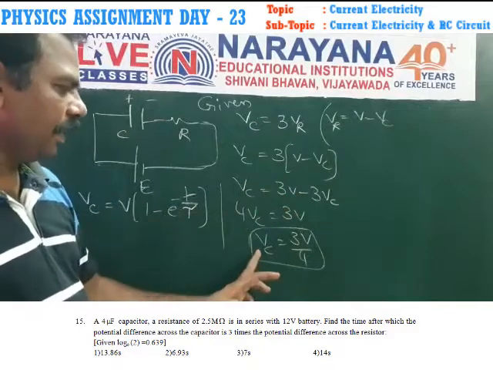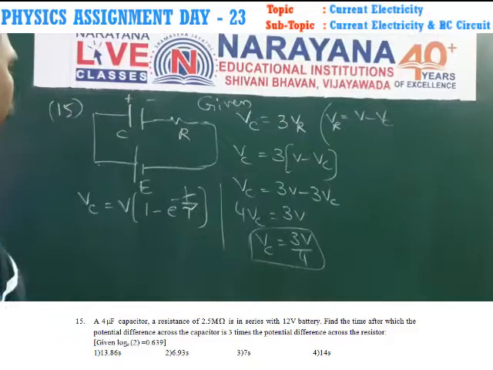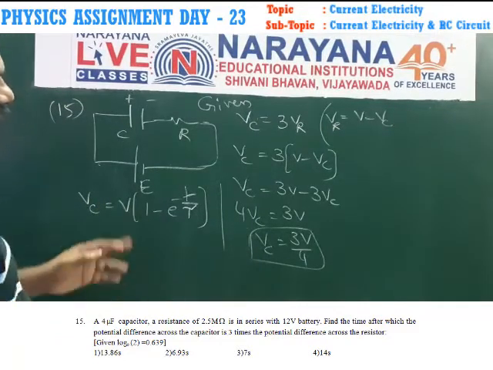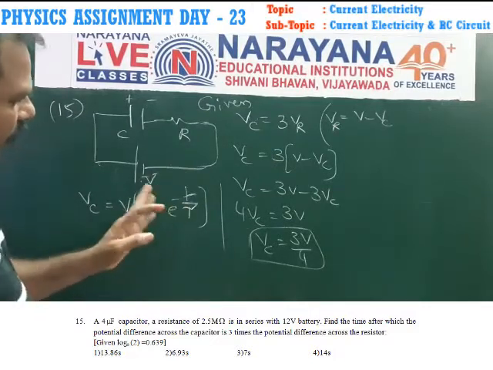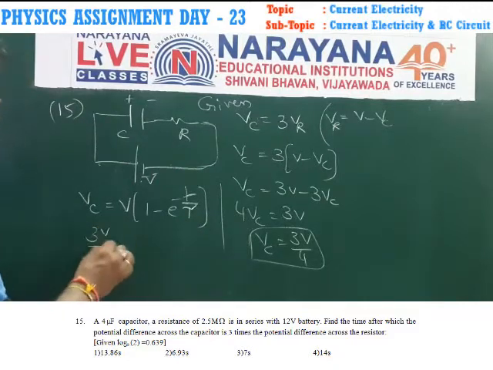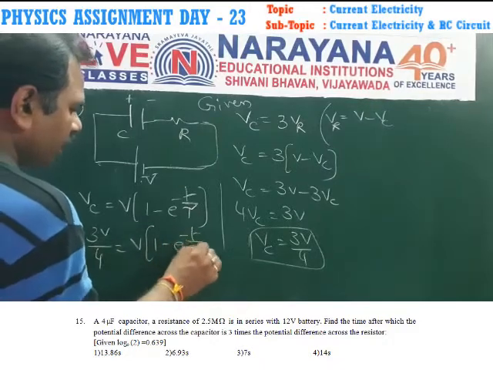Substitute here. We get Vc, the potential difference across the capacitor, equal to 3V by 4. But it is also written as V into 1 minus e power minus t by tau, where V is the total voltage. Vc is replaced: 3V by 4 is equal to V into 1 minus e power minus t by tau.